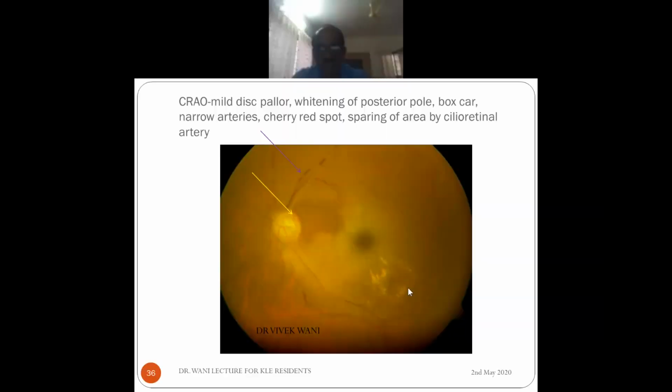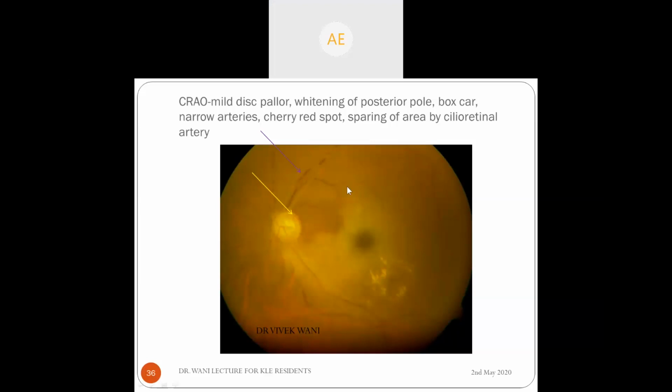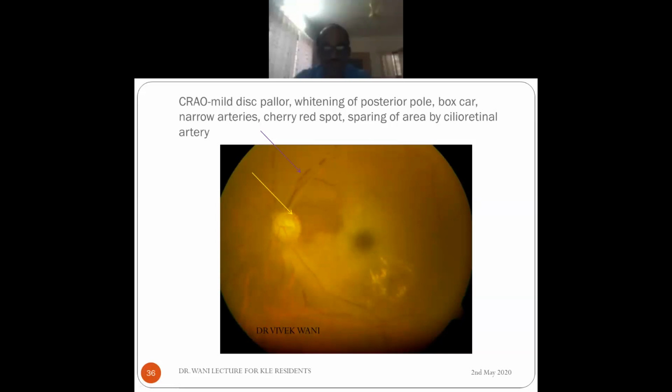And what is this hard exudate ring? Is it a sign of central retinal artery occlusion? Anybody? Is this hard exudate ring a sign of central retinal artery occlusion? No, sir. Then why is it there? No, it is not. There is nothing like that. The patient actually has diabetic retinopathy, and he's okay.